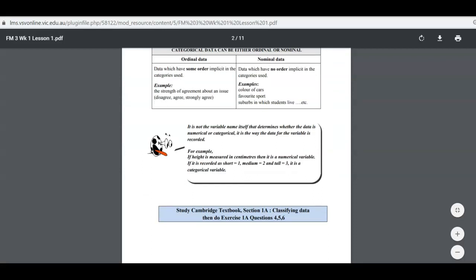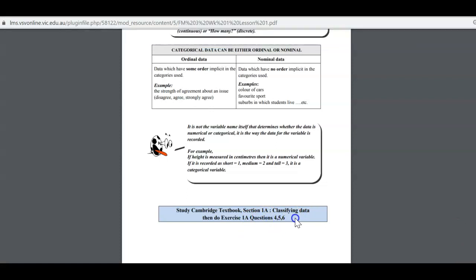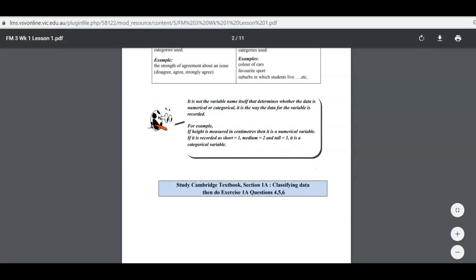Read. Once you finish reading, you will see this blue color box, which states: study Cambridge textbook section 1A, classifying data, then do exercise 1A, questions 4, 5, 6. So you should get your Cambridge textbook. That's why I told you it's very important to have your textbook with you. Read the pages and complete these questions before you move on to the next topic. Okay, so that is really important.